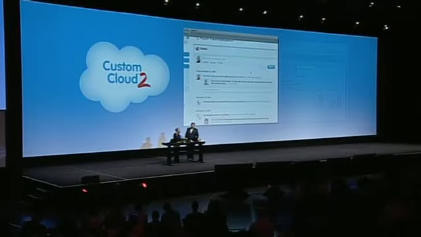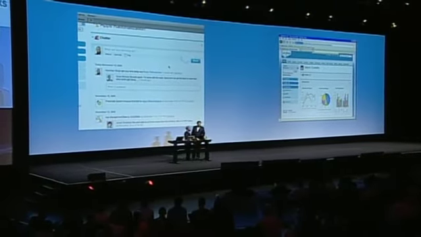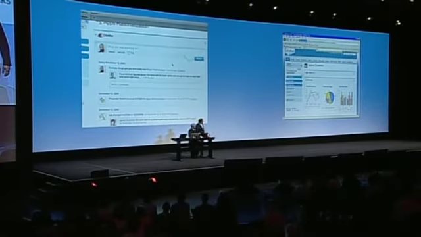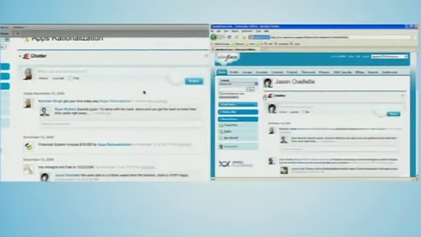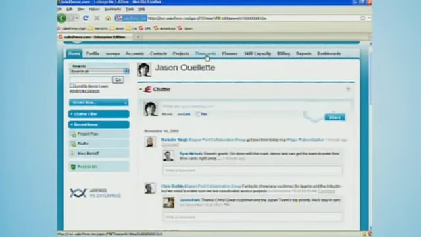Great, I'd love to see it. So let's bring up the second screen. Just notice that me as Narinder, I've actually asked everybody to enter their time. So if we bring up the second screen, you see I'm now Jason Ouellette. Jason Ouellette's one of our senior architects, and you see his chatter has the same conversation that we just went through. Sure. And he's going to go through and do exactly what I said, which is go enter a time card. Right?